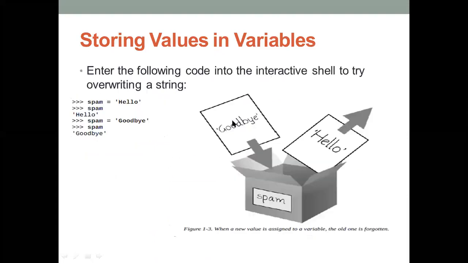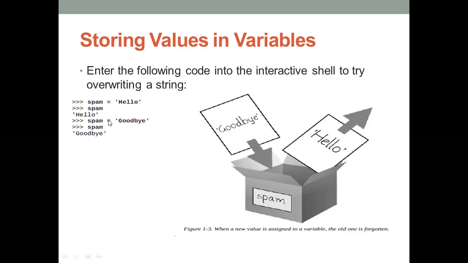Next one is, here you see, enter the following code into the interactive shell and try overwriting. Now this one is an assignment. So open your Spyder Anaconda interactive shell, type this, and then see the difference. Now I entered only the values in your interactive shell. You can also assign strings. For spam, what did I assign? Hello. We represent a string in Python within single quotes. So now spam, hello will be printed. Next, spam is equal to goodbye.